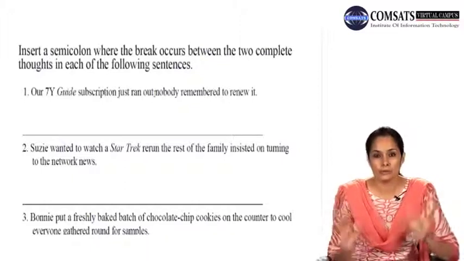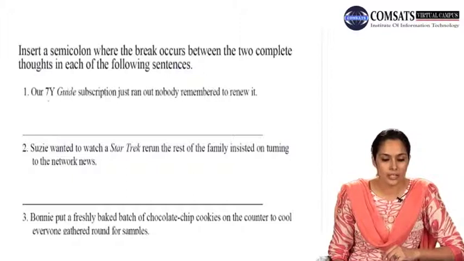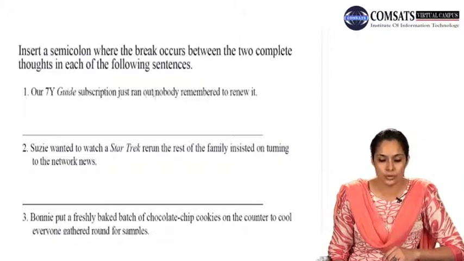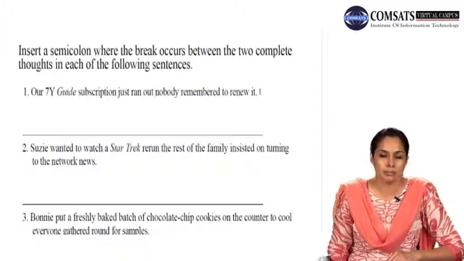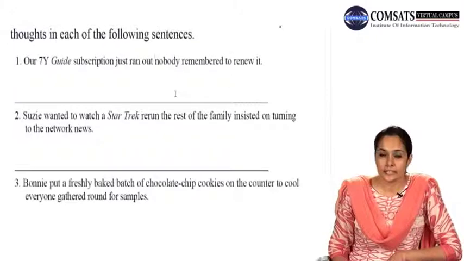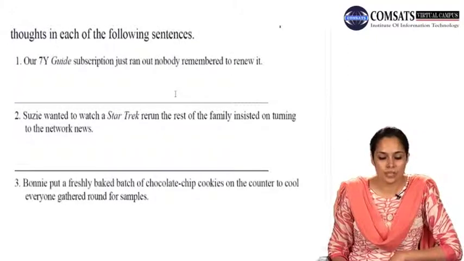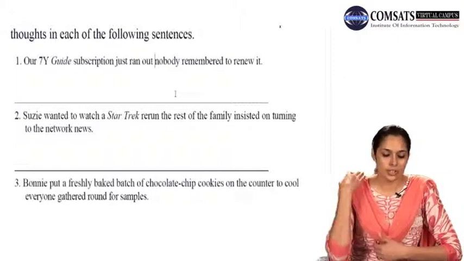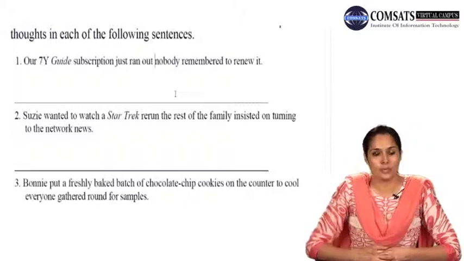These are the two separate thoughts. So our 7Y guide subscription just ran out, semicolon, here the semicolon will come, after "out" and before "nobody", and "nobody remembered to renew it" will be your second part of the sentence. The second sentence is: Susie wanted to watch a Star Trek rerun. The rest of the family insisted on turning to the news network.